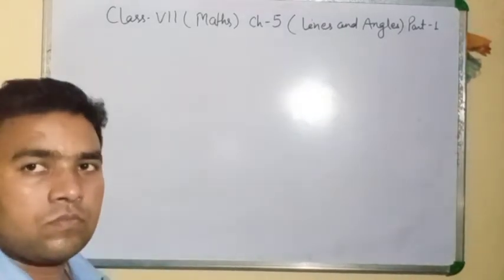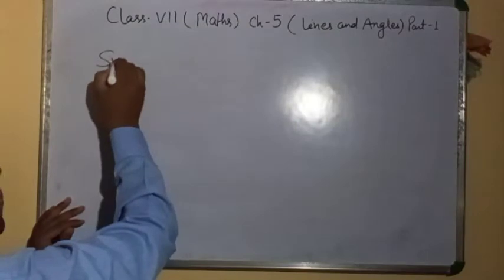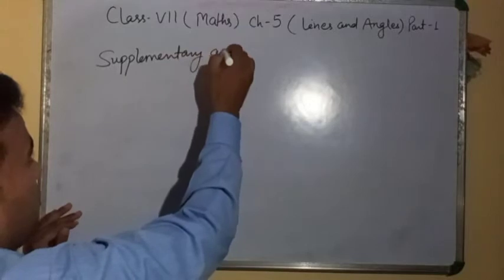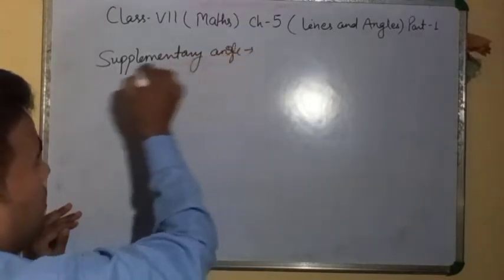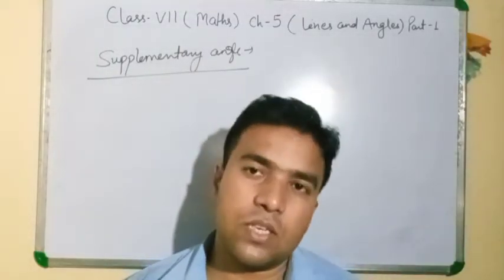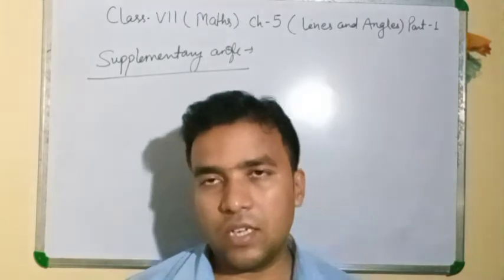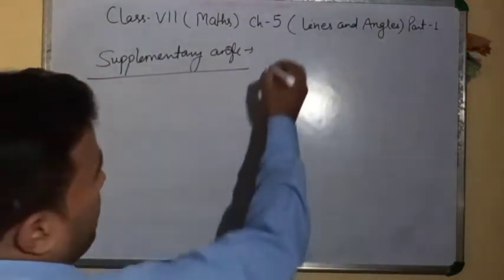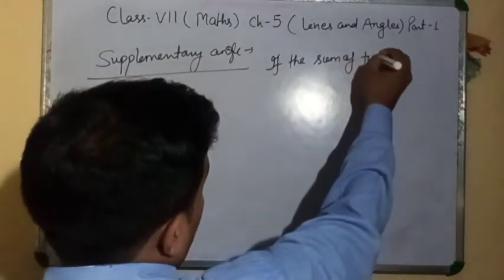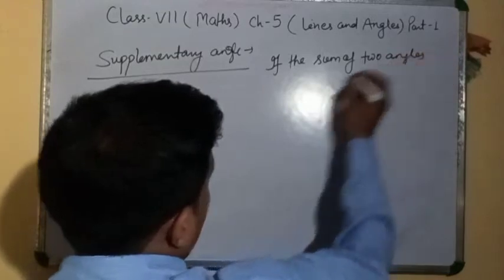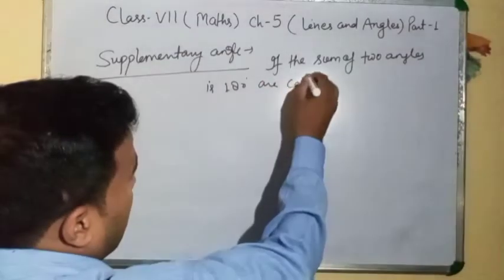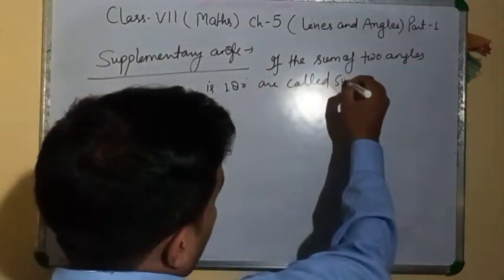Note down. Next is supplementary angle. In supplementary angle you can say if the sum of two angles is 180 degree, that is a supplementary angle. Supplementary angle means if the sum of two angles is 180 degree, they are called supplementary angles.